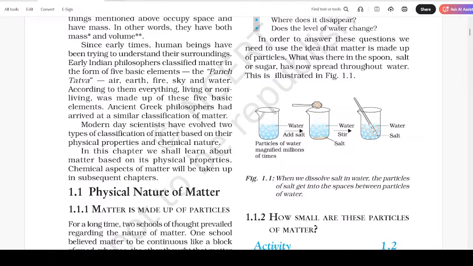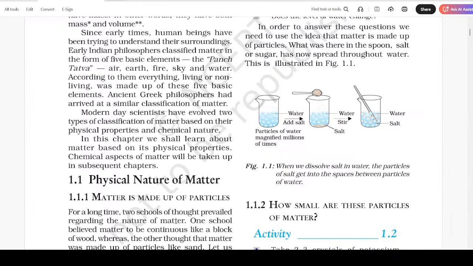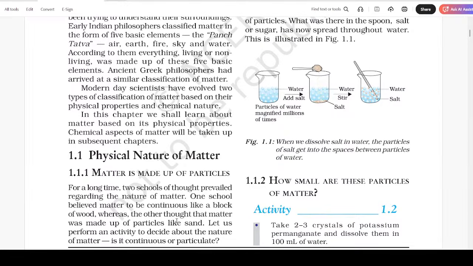Physical nature of matter. Matter is made up of particles. For a long time, two schools of thought prevailed regarding the nature of matter. One school believed matter to be continuous like a block of wood, whereas the other thought that matter was made up of particles like sand. Let us perform an activity to decide about the nature of matter. Is it continuous or particulate?